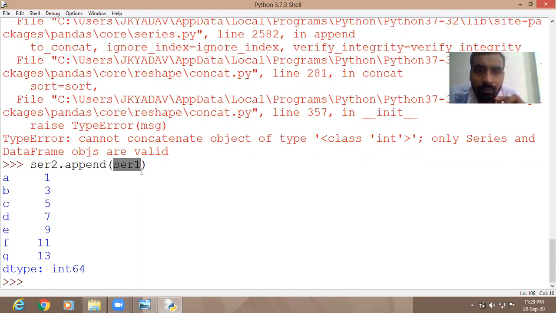To add a value in a given series... Append is a function, but that is not the correct meaning. Append is used to add to an existing list, but adding alone is not correct. There is a word that you all are not saying. Append means to add items to a particular list in the end, in the last. That is the word you have to add in the append definition.